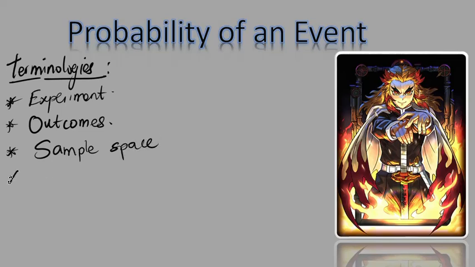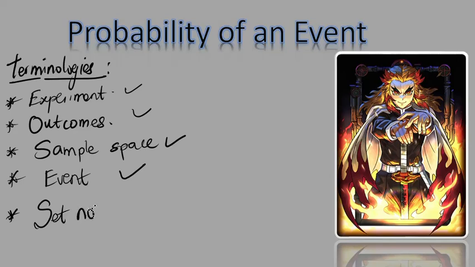We have a term that talks about an event. So these words here, you are going to see me use a lot. I'm going to refer to things using these words. Oh, and also let me not forget this one. There's a term that is referred to as set notation. I'm not going to explain these terminologies now, there is no point to it. I'm going to explain these terms when you see me use them in a situation, right? So that's what we have there.